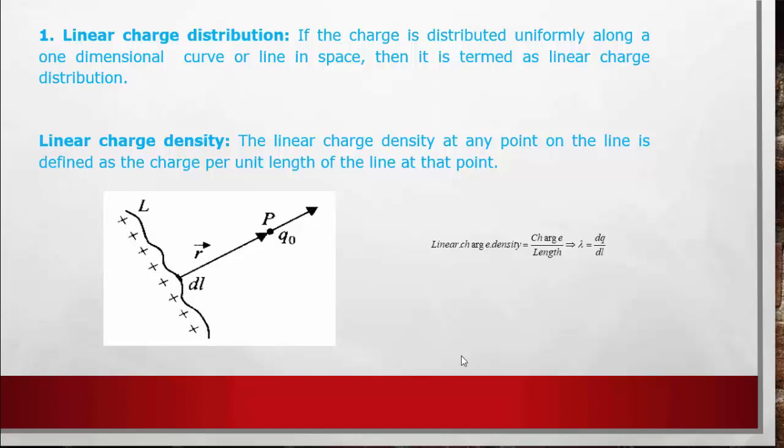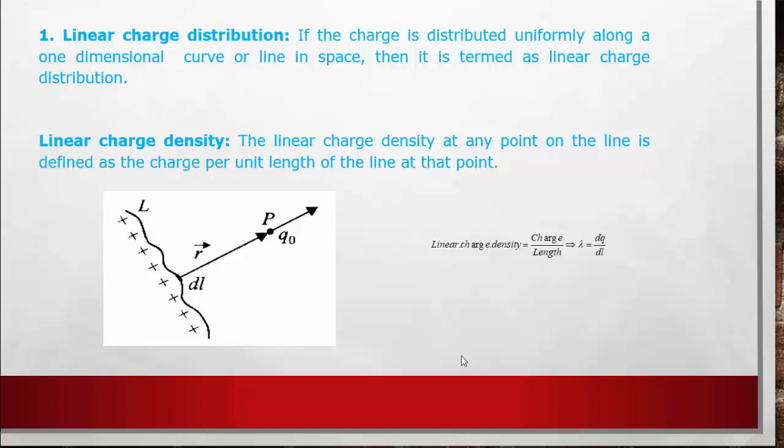The linear charge density at any point on this line, where capital L is the length of the line, is defined as the charge per unit length of the line at that point.